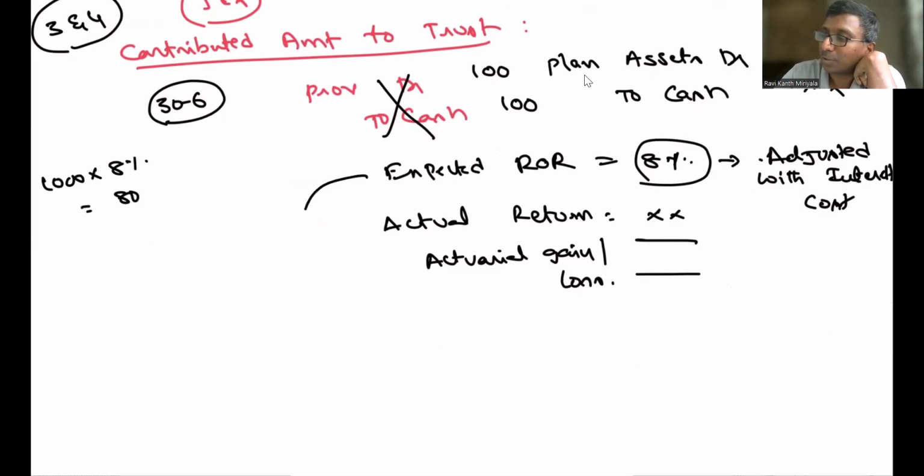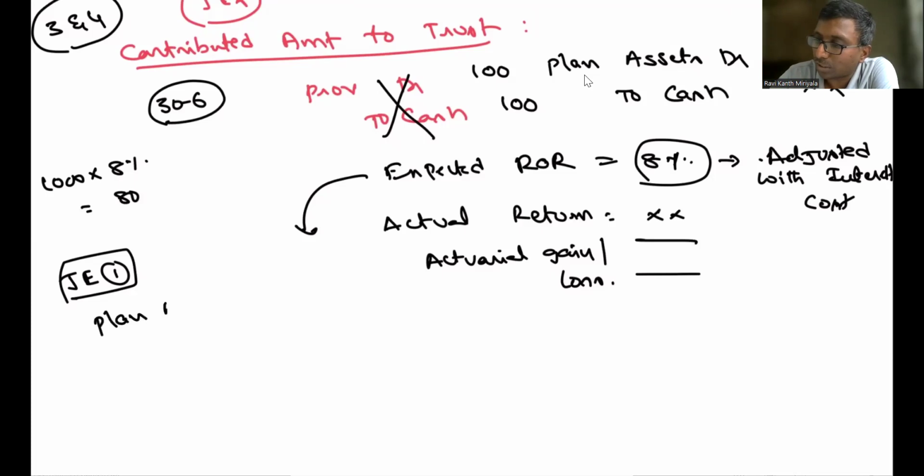So with respect to expected rate of return, your journal entry number one, what are you supposed to do? Very simple. Expected rate of return is transferred to interest cost. My plan assets have gone up, so you are supposed to say plan assets account debit, that is equal to 80, and to interest cost.